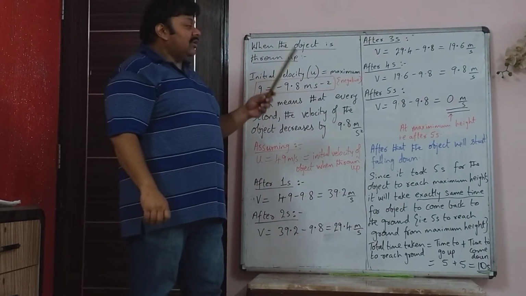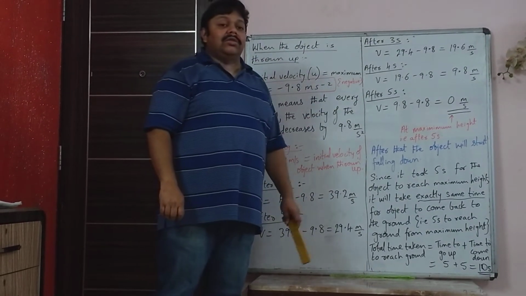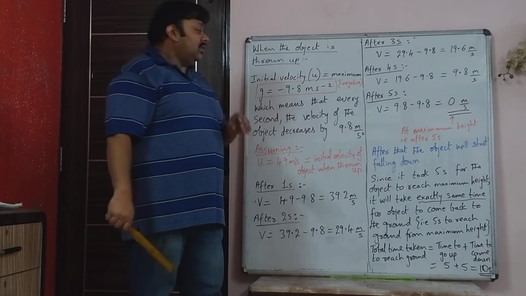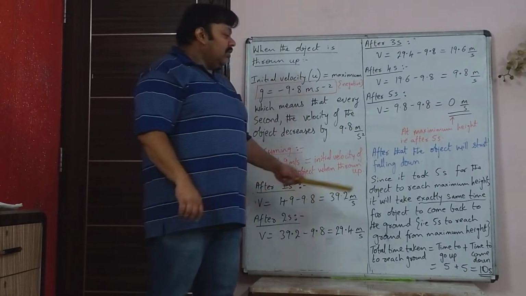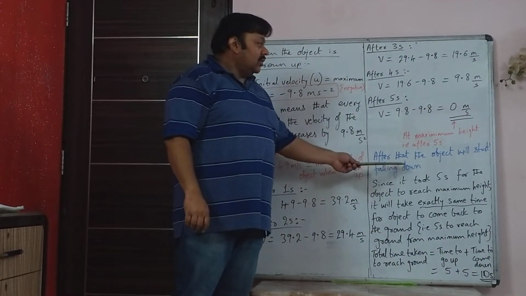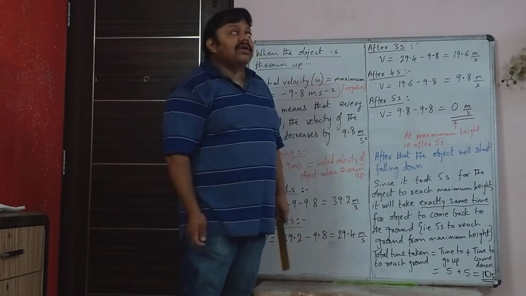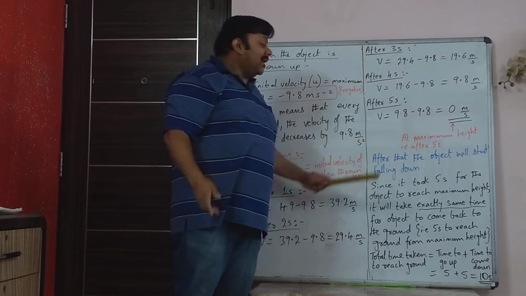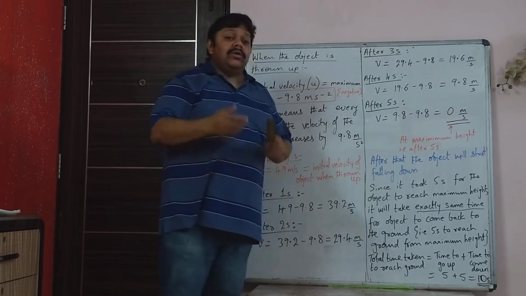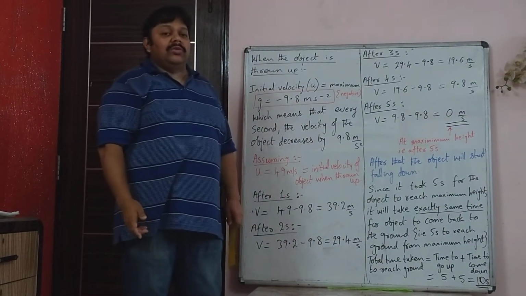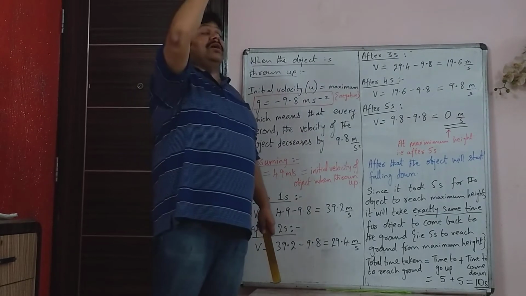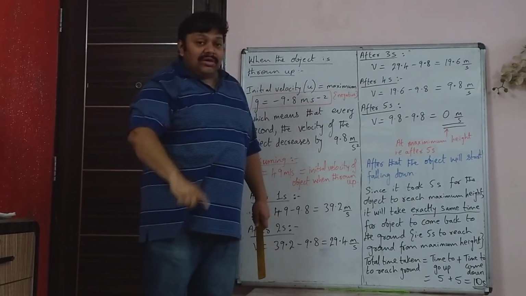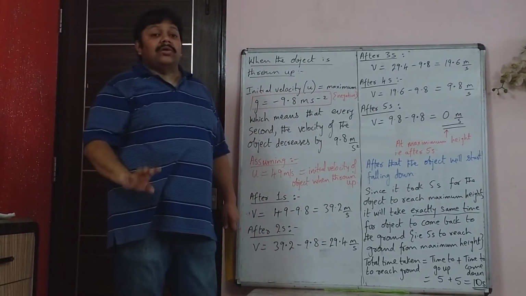But when it goes up, the velocity is decreasing by 9.8 meter per second. So when the object starts falling down, since it took 5 seconds for the object to reach the maximum height, it will take exactly the same time to come back to its original position. So if it took 5 seconds to go up, that same ball will take 5 seconds to come down.